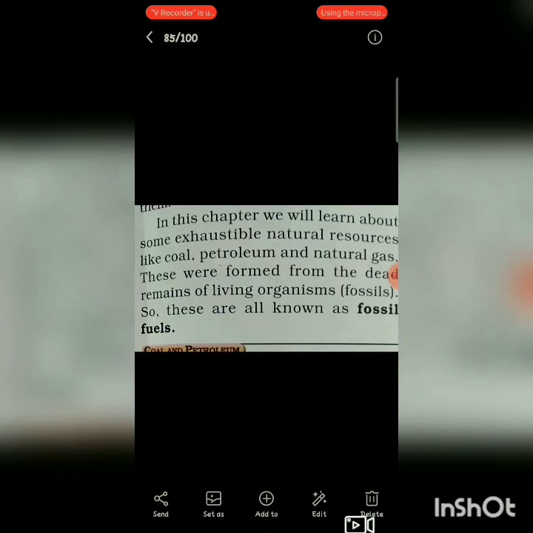In this chapter, we will learn about some exhaustible natural resources like coal, petrol, and natural gas. These were formed from the dead remains of living organisms, that is fossils. So these are known as fossil fuels. Why are they known as fossil fuels? Because these were formed from the dead remains of organisms which were there underground, and because of this decaying, these are known as fossil fuels.